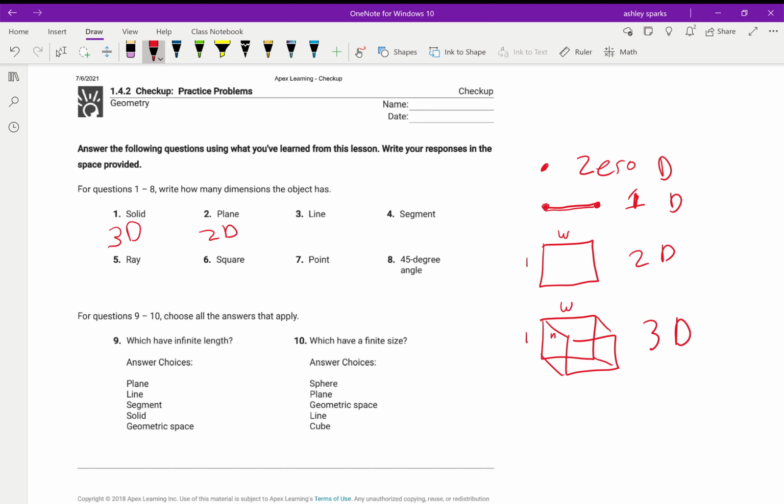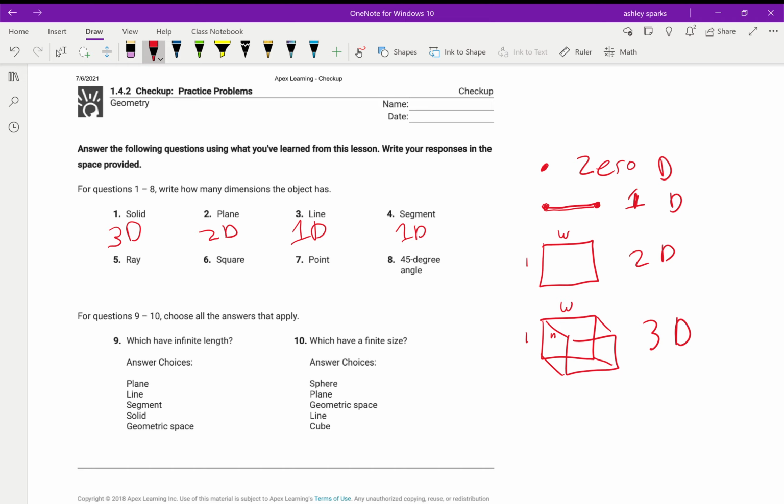Lines, we already did a line segment. It's just a line, like it only has a length to it. We can measure out that length, but it doesn't have any width to it. So we would call that a 1-dimensional object, and a segment is a cut up line, so also 1-dimensional.